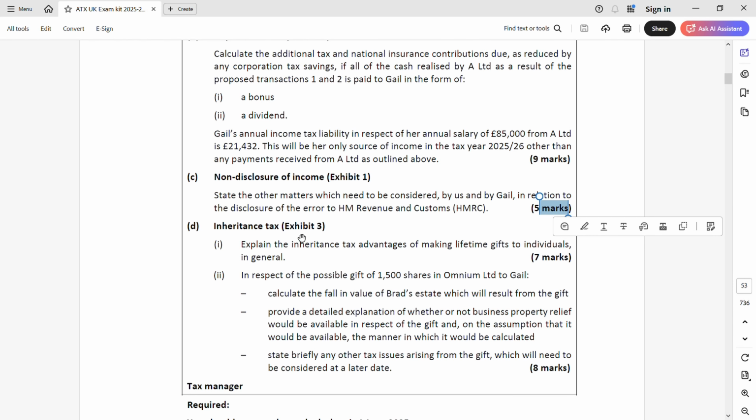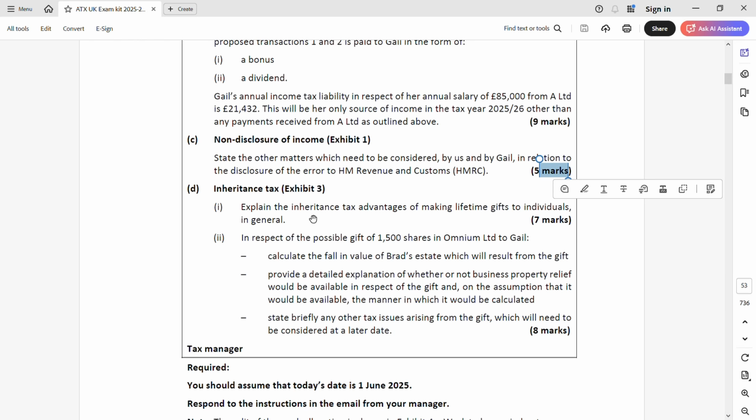Next, inheritance tax, exhibit 3. So for exhibit 3, see the nature of the question of ATX now? How the different types of tax are related, from corporation tax to income tax to inheritance tax to capital gains tax, everything is asked in a single question. So be prepared to tackle all the types of taxes in one single question. For that you have to be very good. You have to be a pro in all the various types of taxes. To understand the interlink, first you have to understand the tax in isolation. You have to understand how inheritance tax is calculated, how CGT, how income tax. Then only you can understand the interaction among the taxes.